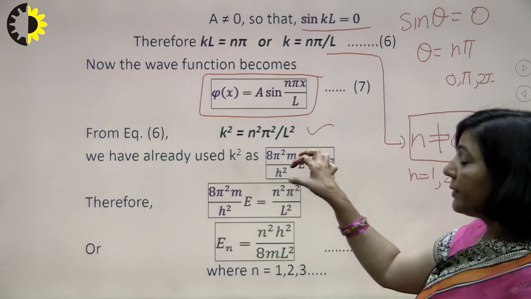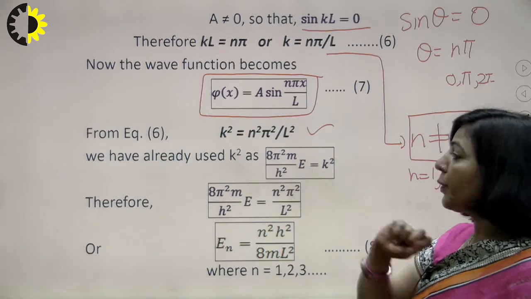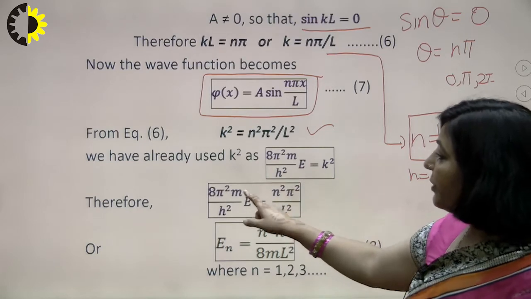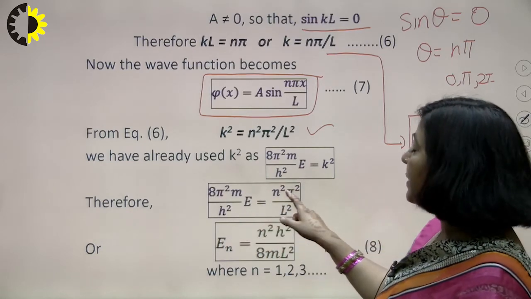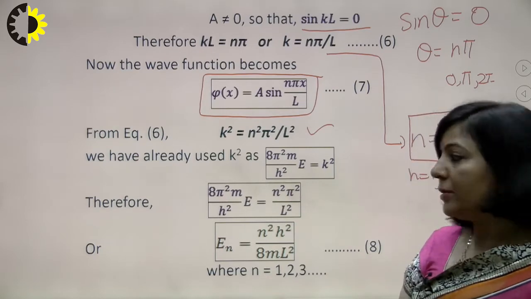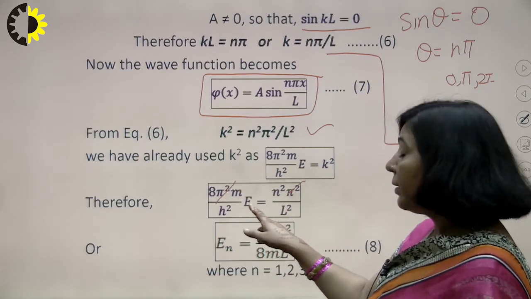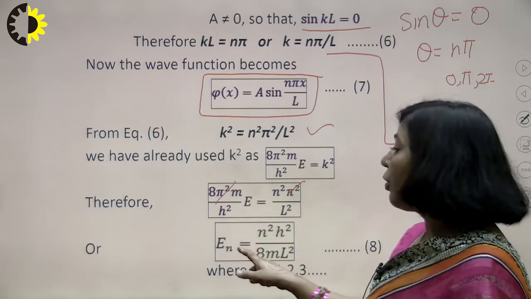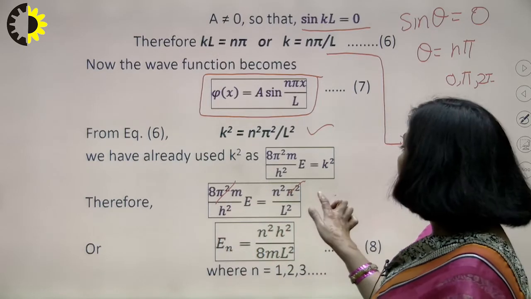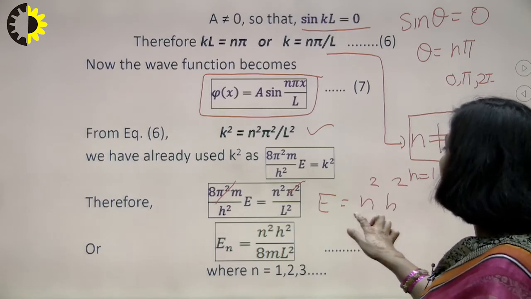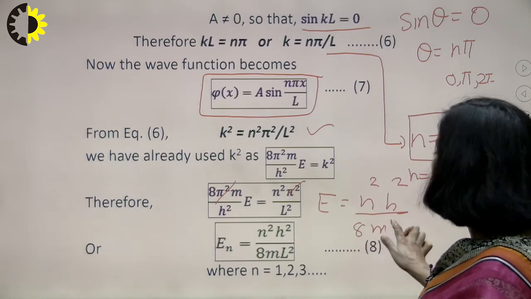So I am again substituting this value of k squared here. After substitution you get 8 pi squared m upon h squared E is equal to n squared pi squared upon L squared. So this pi squared will get cancelled, and now we simplify it to find the value of E. So E is equal to n squared h squared upon 8 m L squared.